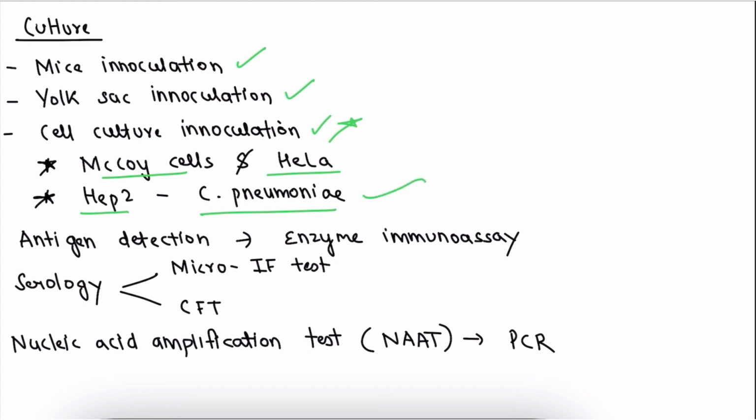Now coming to antigen detection, we can detect the antigen by enzyme immunoassay. In serology, we have to remember two important tests: CFT and the micro immunofluorescence test. We can also do a nucleic acid amplification test, NAT, that is PCR, the gold standard test for finding chlamydia.